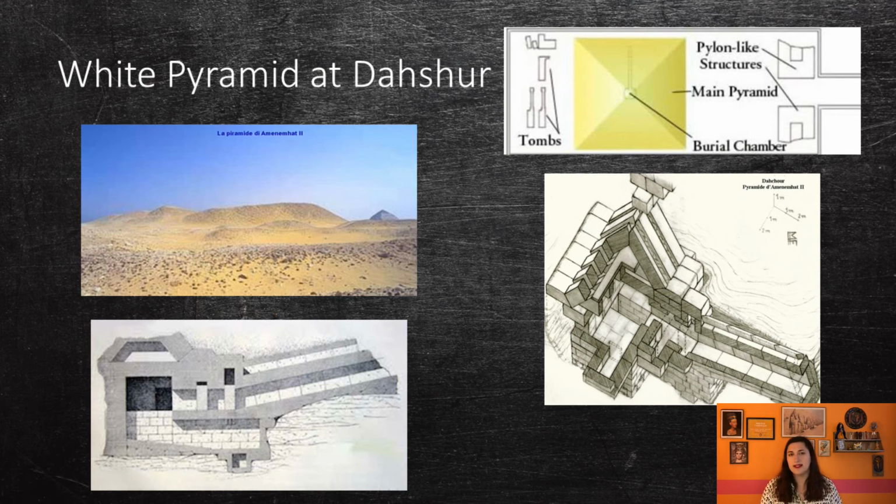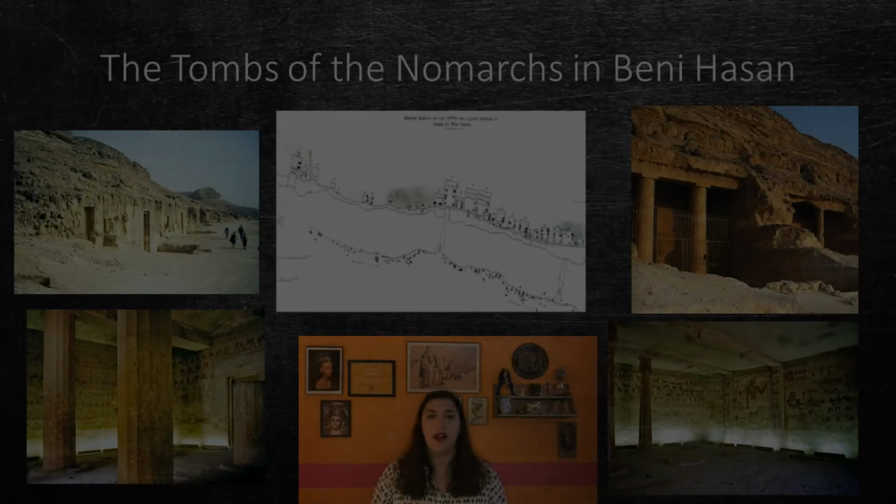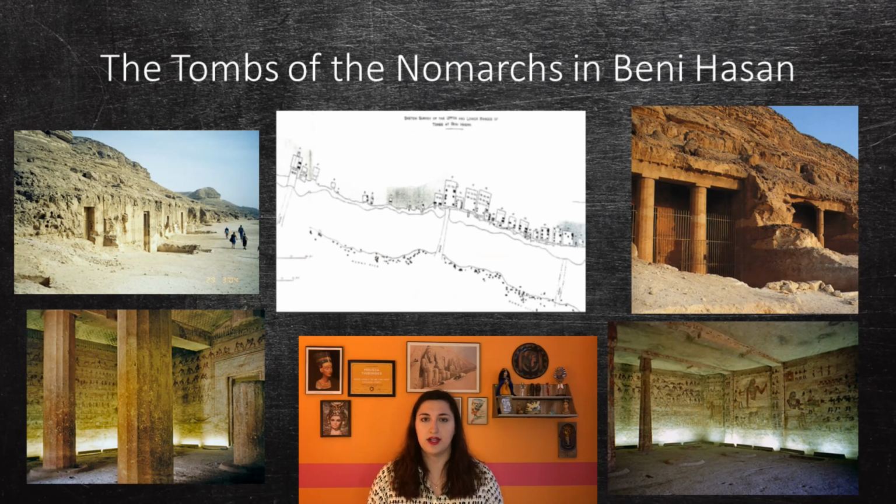Although it is not explicitly stated anywhere, his son and heir was most likely Senusret II, who he shared a brief co-regency with. This is the only co-regency from the Middle Kingdom that has been confirmed. Finally, I wanted to mention the famous Nomarchs under Amenemhet II and their tombs. Some of these governors and nomarchs were buried in rock-cut tombs in Beni Hasan, which is south of modern-day Minya.